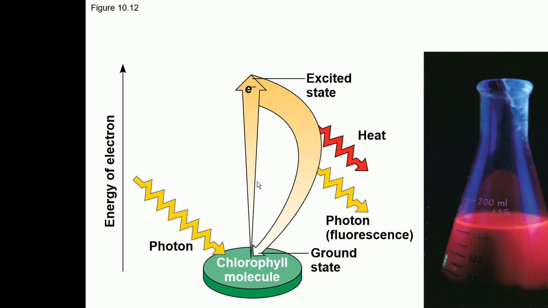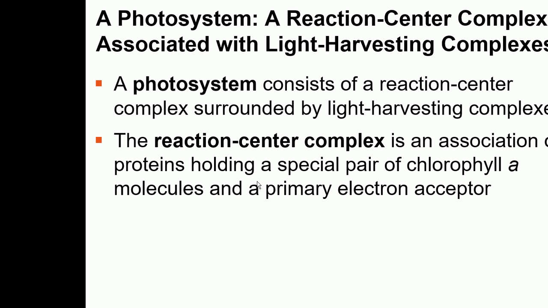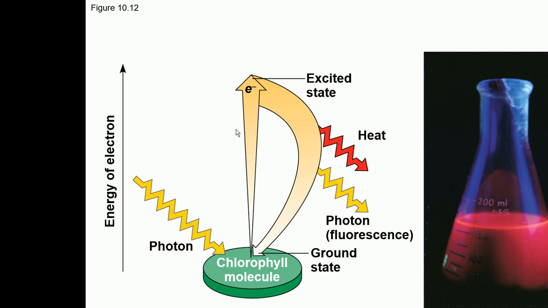In the plants, when photosynthesis takes place, the chlorophyll, these pigments, are in the thylakoid membrane. But this kind of thing doesn't happen in the plants with the pigments. The reason is, these pigments are not isolated.